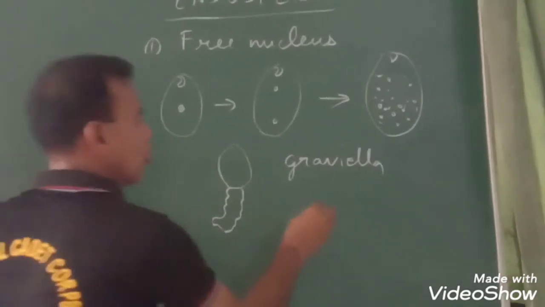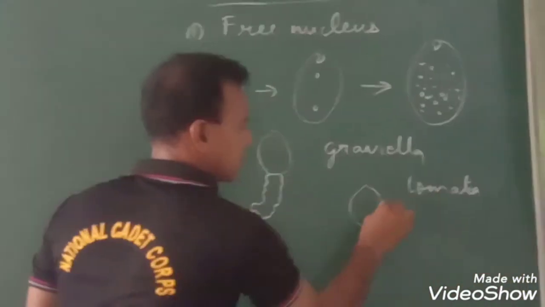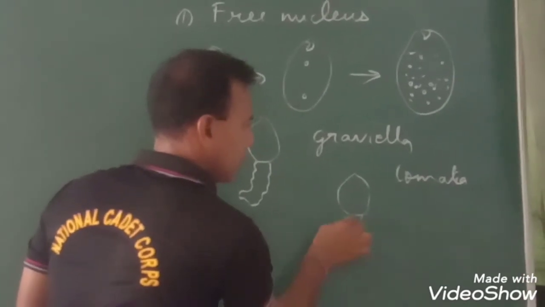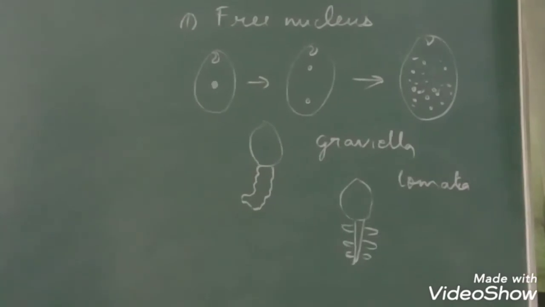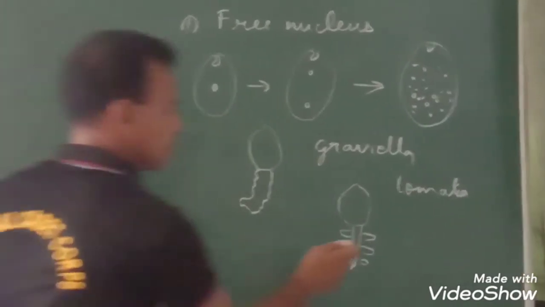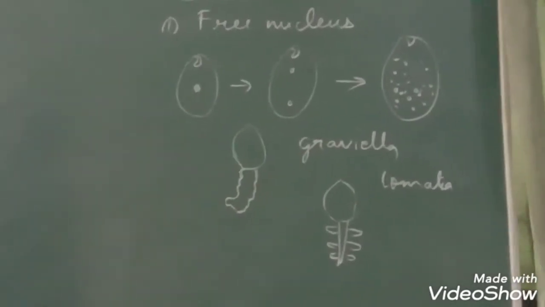In Lomatia, this endosperm becomes like this. Finger-like projections arise from this structure.